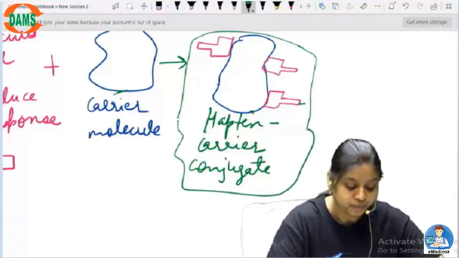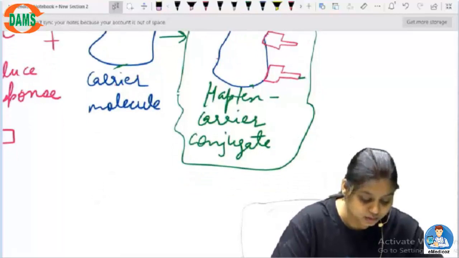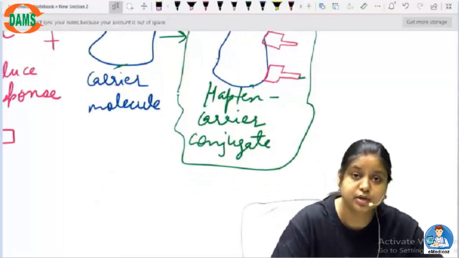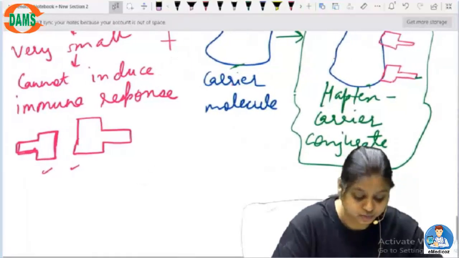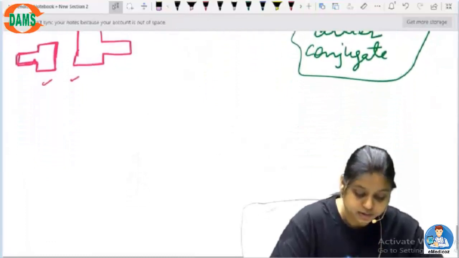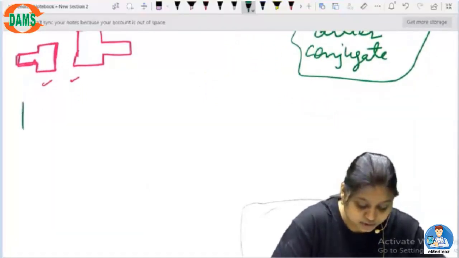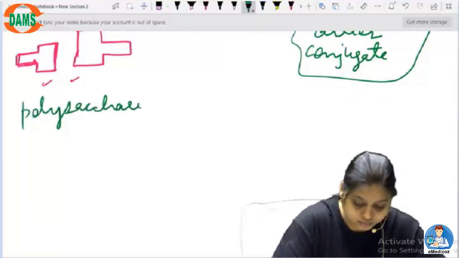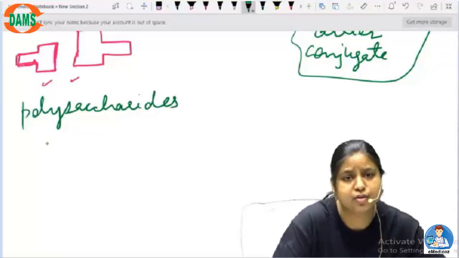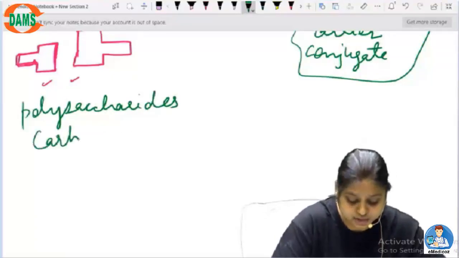Now I told you that these are too small to create an immune response. What can these haptens be? These can be polysaccharides, any small molecules, carbohydrates, anything.